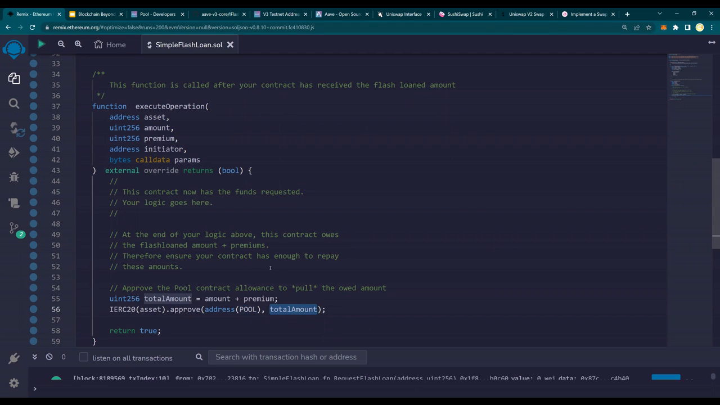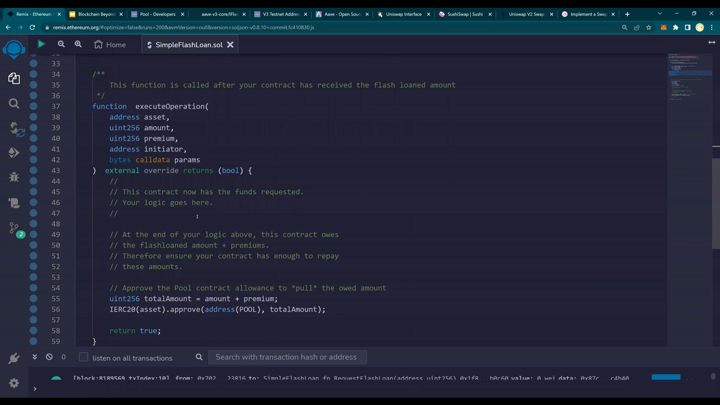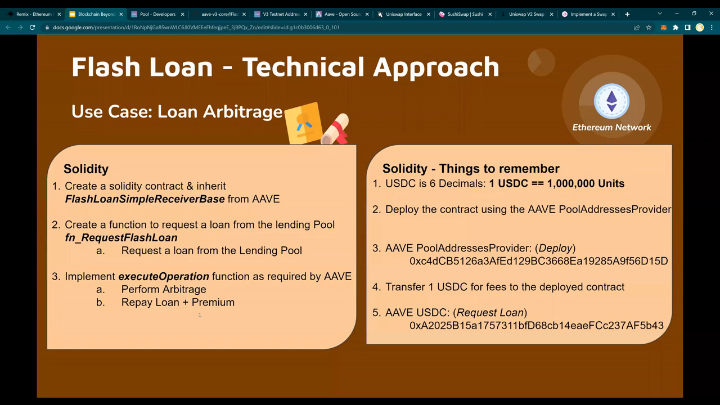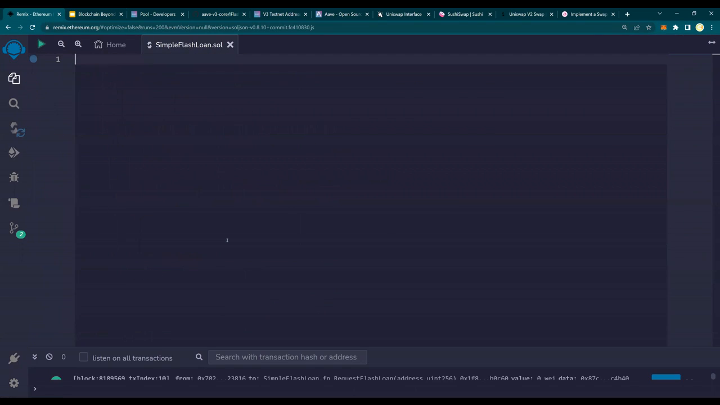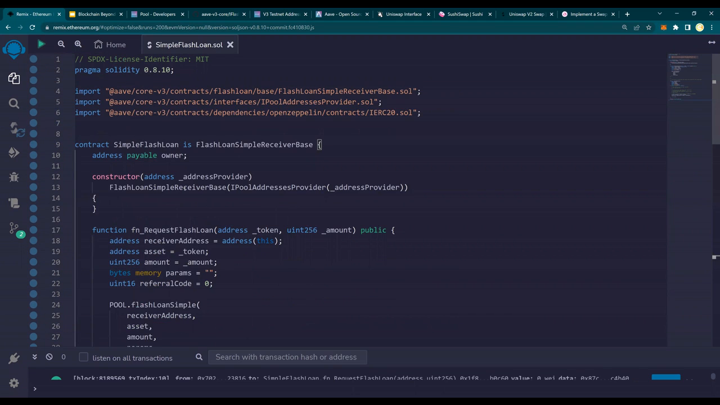So let's do it one more time. Request the loan using the address and token pool. It requested the amount, and all I'm doing is sending it back to the pool. That's it. In the first one, as I said, we are not doing any arbitrage. We are requesting the loan and repaying the loan with the premium. Make sense? That's it. Okay, perfect. So this is the contract.